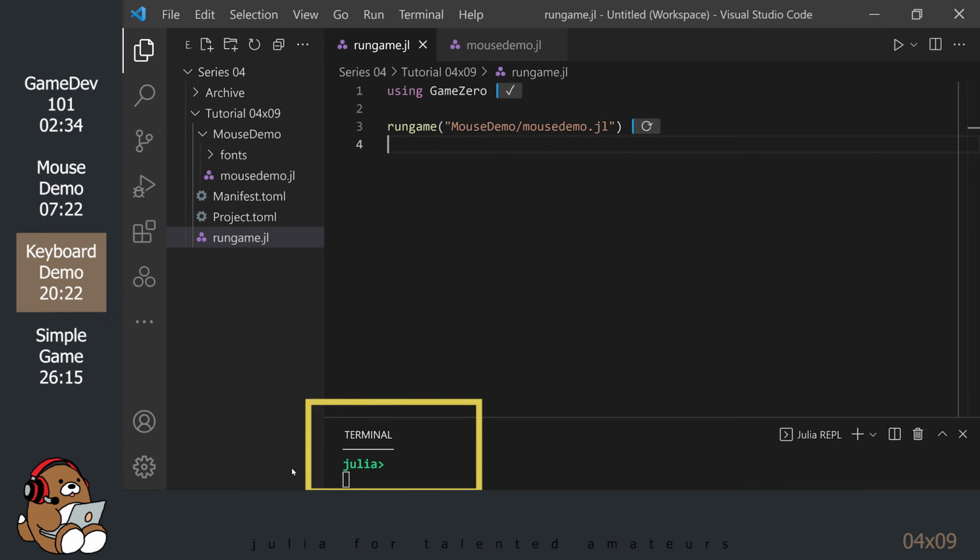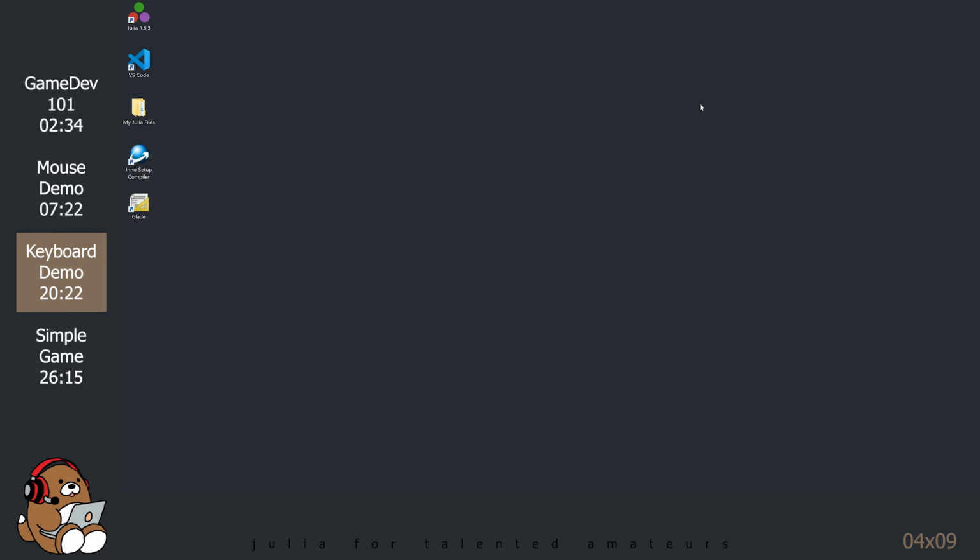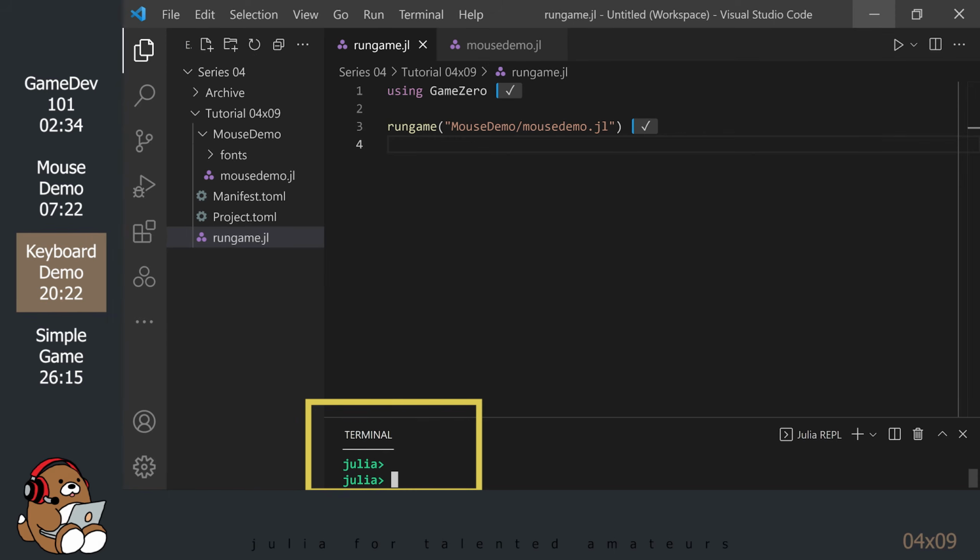Click in the REPL and hit Enter to break out of the game loop. And then close your game window. The reason why I'm being so prescriptive about telling you to break out of the loop by clicking in the REPL and then hitting Enter is because I found that if you try to break out of the loop by closing the game window directly, or by using Ctrl-C to abort the loop, Game Zero doesn't like that, so you'll need to restart your Julia session for some reason. But breaking out of the loop by clicking the REPL and hitting Enter seems to work just fine. Now, back to the show.